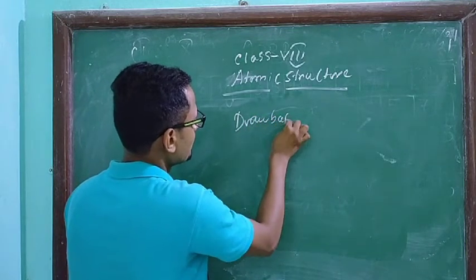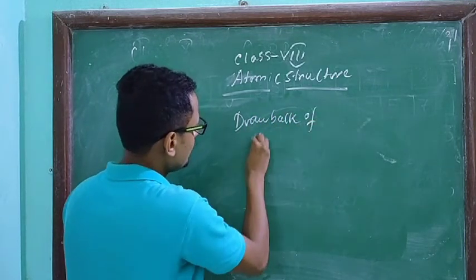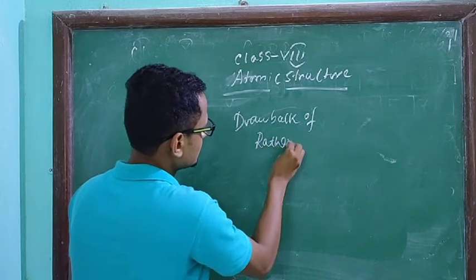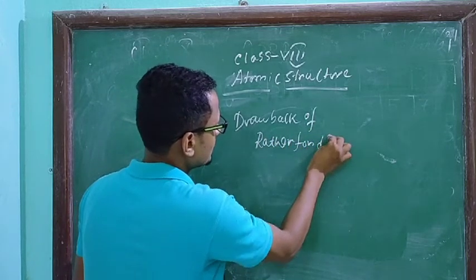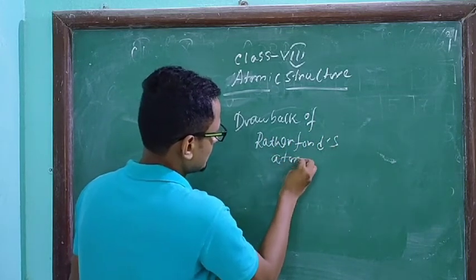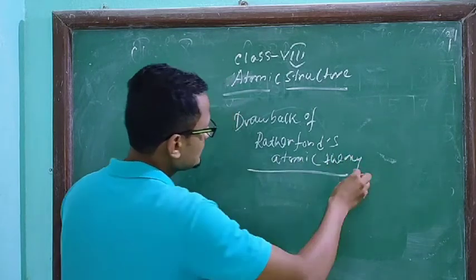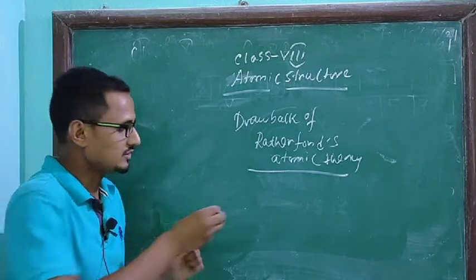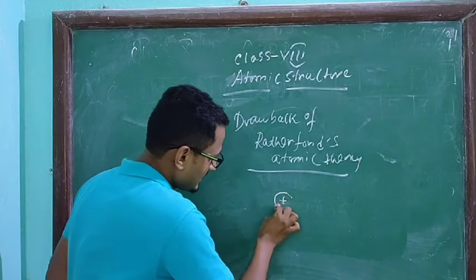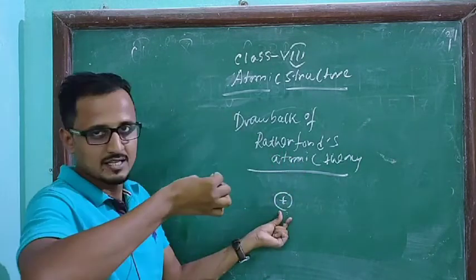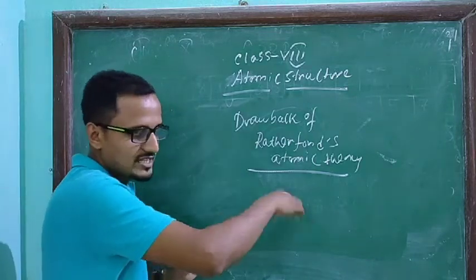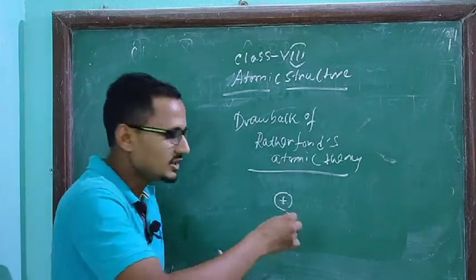Drawback of Rutherford's atomic theory. This one you have to explain. What will happen? There is the nucleus, and electrons are revolving around the nucleus and simultaneously releasing energy.